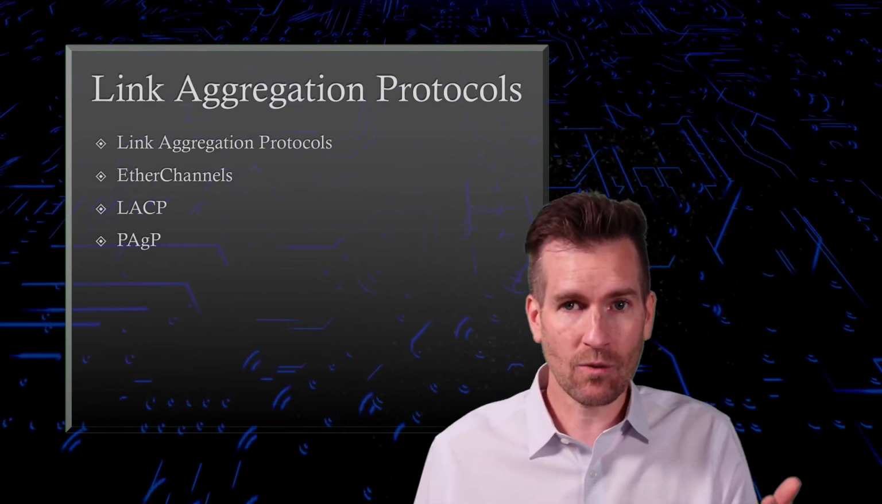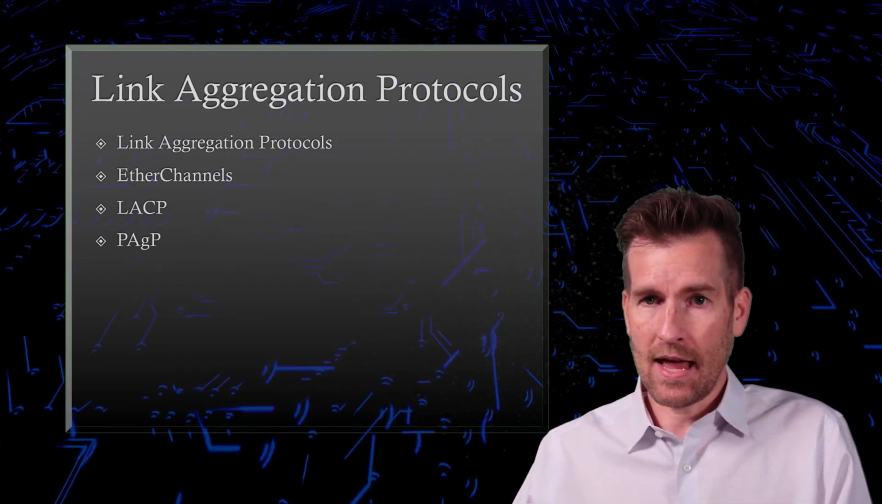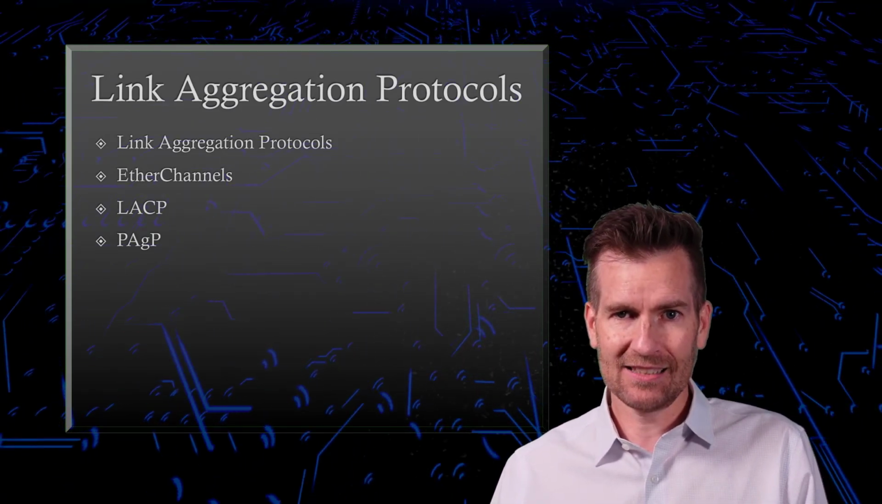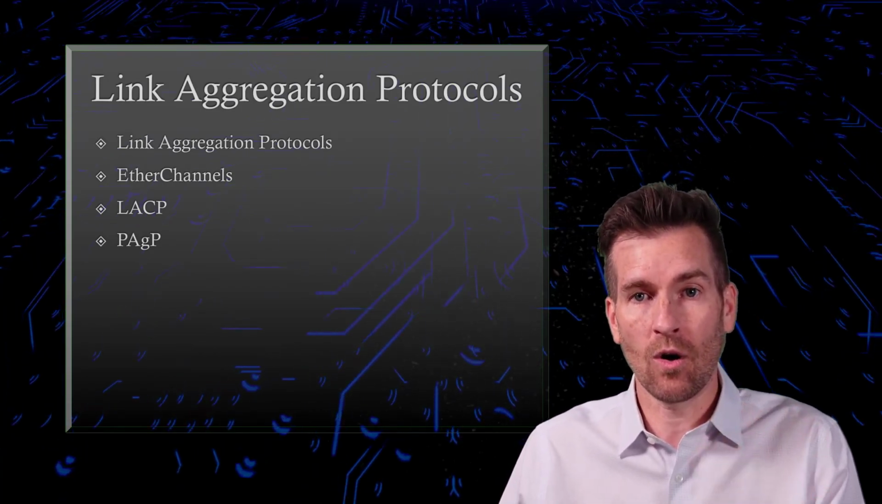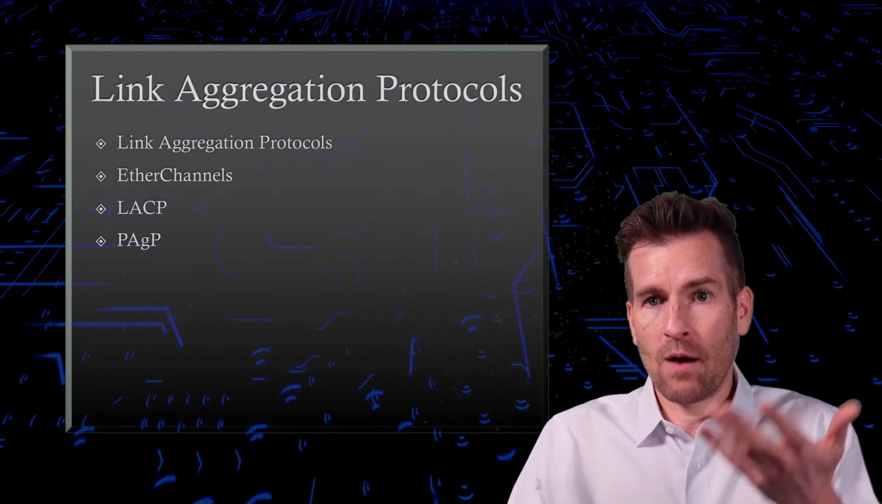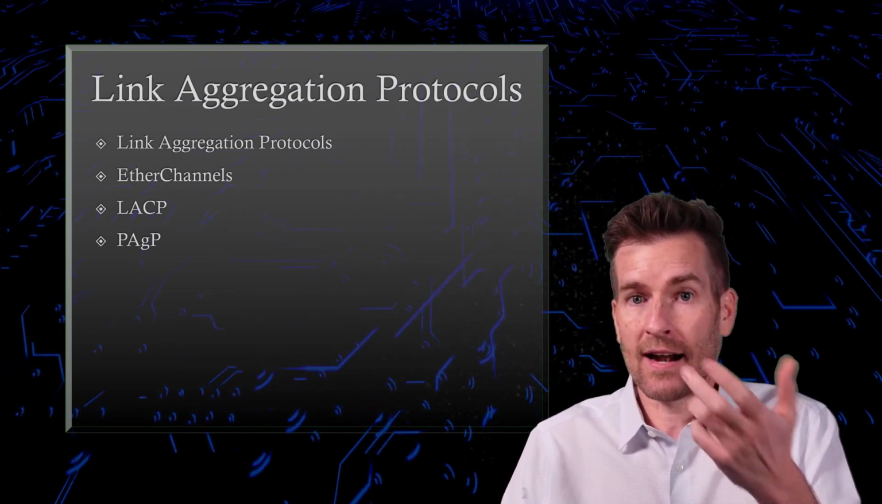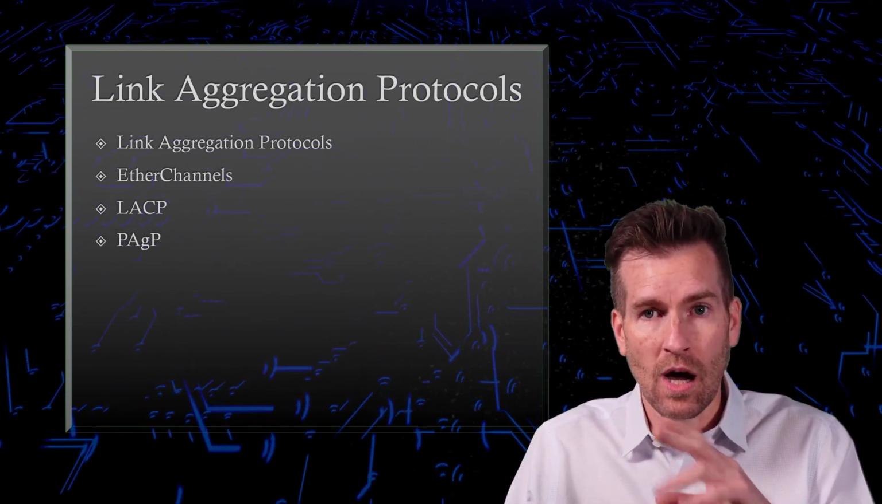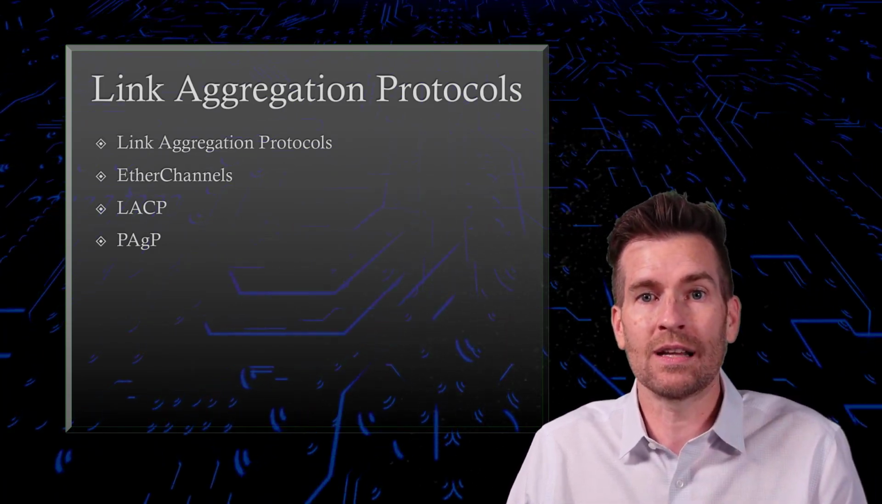What we covered here were some of the protocols that exist with link aggregation. We talked about EtherChannels and how Cisco implemented their own version of EtherChannels. And with EtherChannels, we can either have it on, or we can turn it to LACP or PAgP to auto-generate these links.